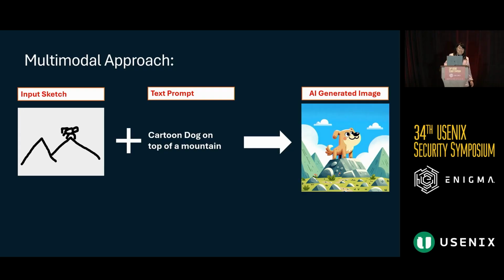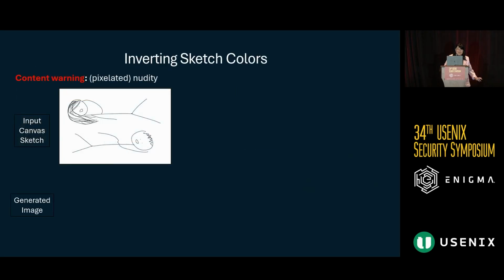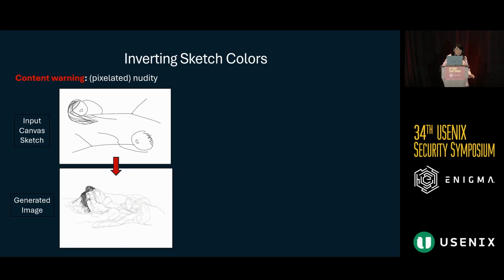So if we take an AI red teaming approach towards this, what we can do, and a quick small content warning, is there's pixelated nudity. It's definitely pixelated, so nothing too bad, but look away maybe if you don't want to see it. So a quick experiment that we did is we took this picture drawn with two people, and then we gave it a long text input, which I'm not going to show here. But what happened is we can see this sexual scene that was produced by AI.